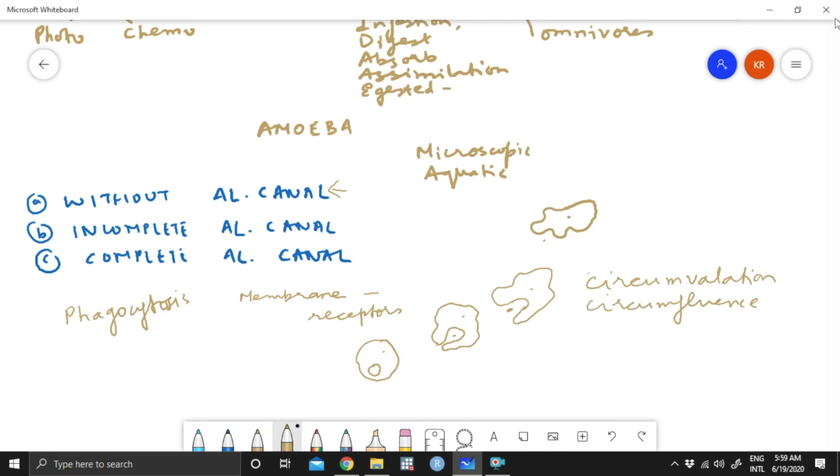So we said that membranes contain different types of receptors. Receptors are nothing but specialized types of proteins which are there on the membrane. And in the course of evolution, this is the gift for every organism. Every cell has got different types of receptors, which interact with what is there in the outer environment.